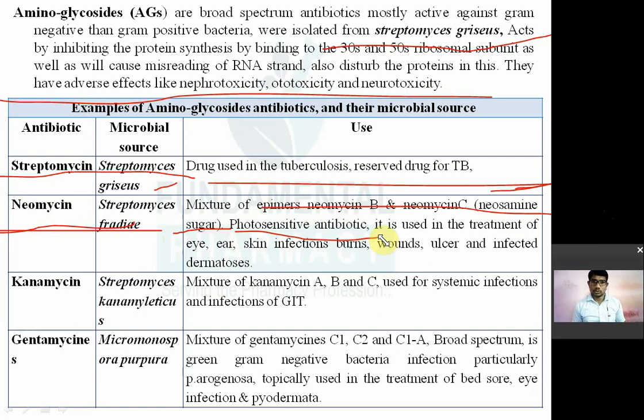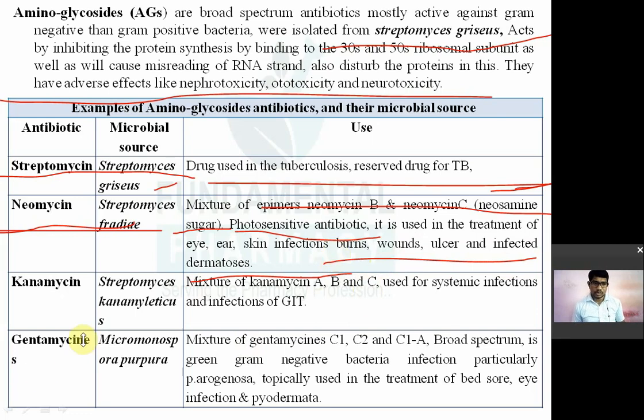So photosensitive antibiotic, it is used in the treatment of different infections like ear, skin and eye infections. It is also used in the treatment of burns and wounds. It is also used in ulcers due to infected dermatophytes. Dermatophytes जो होता है टाइप का फंगस रहता है जो आपका स्किन के ऊपर अफेक्ट करे. So it is used to treat eye, skin and ear infections, burns, wounds, and ulcers caused by dermatophytes.